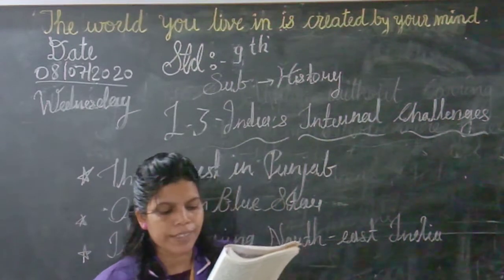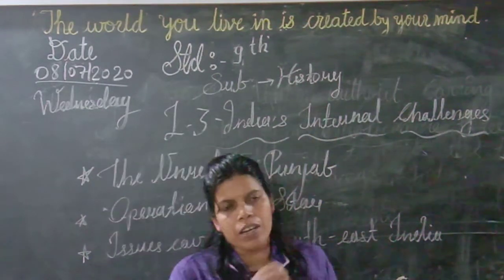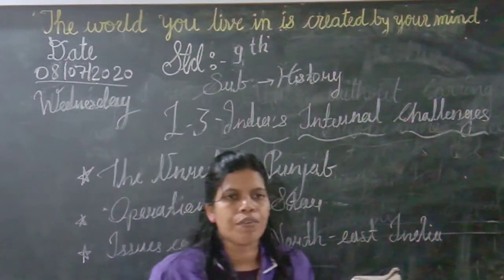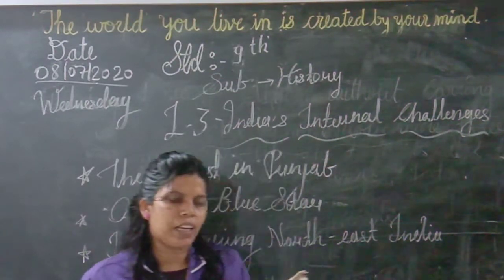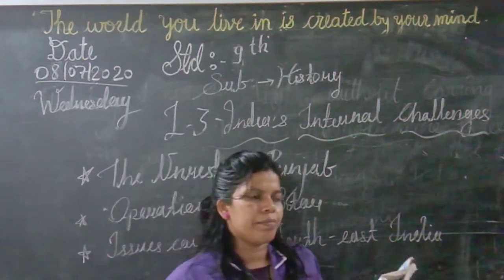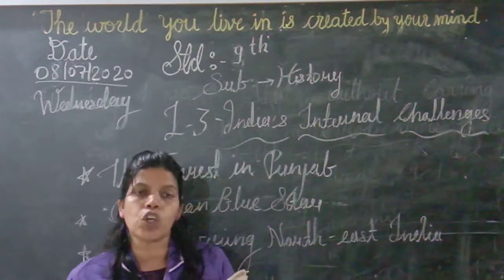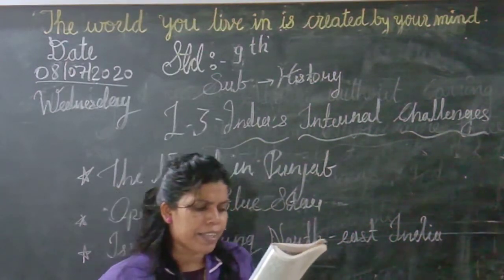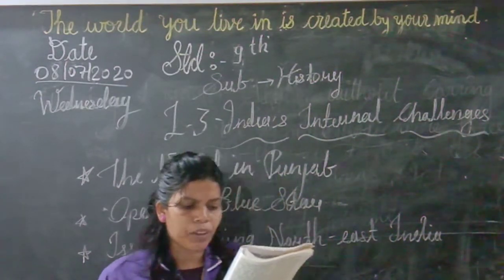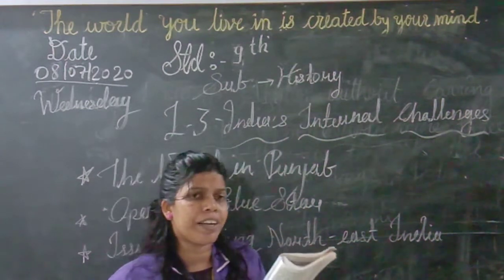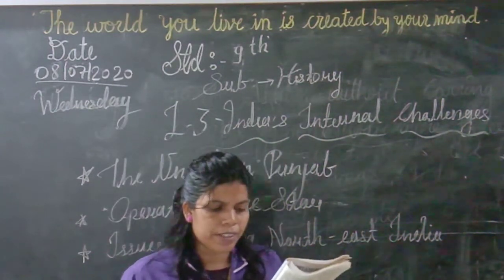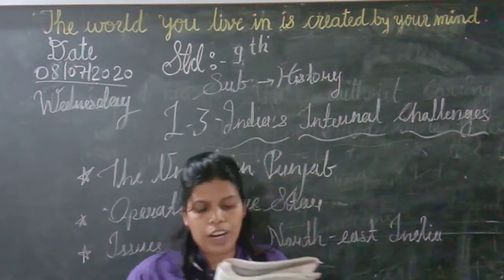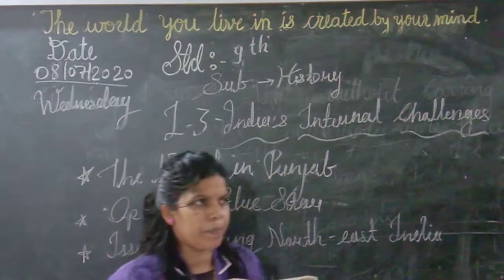In 1986, an operation had to be conducted against terrorists in the Golden Temple once more, and it was called Operation Black Thunder. Once again, in 1986, an operation had to be conducted against terrorists in the Golden Temple.